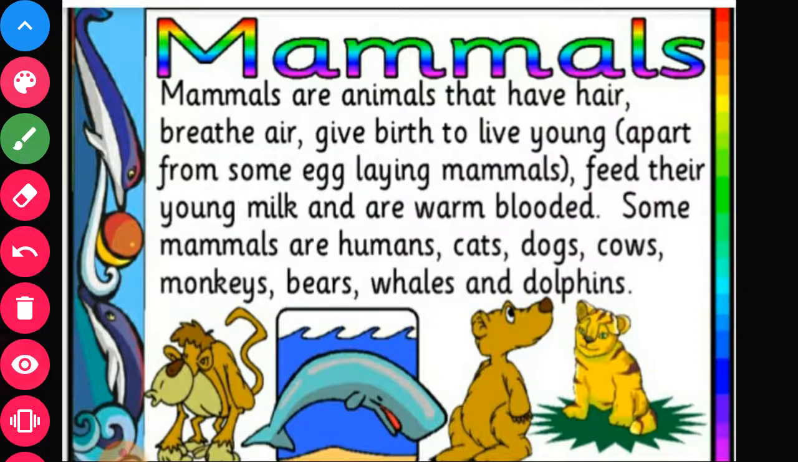So these are the characteristics they have here. They breathe through lungs, give birth to young ones, but some lay eggs also, and feed their young ones with their mammary glands. That's why they are called mammals. They are warm blooded. Warm blooded means their body temperature is constant. Human is also a mammal. So these are the characteristics of mammals.